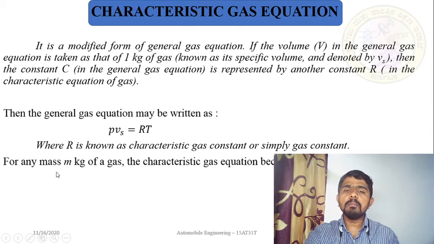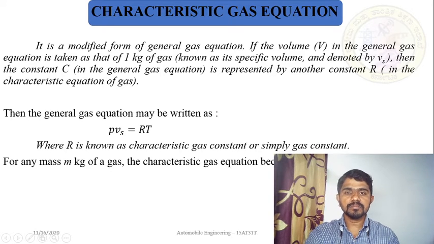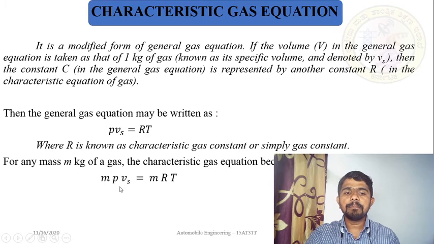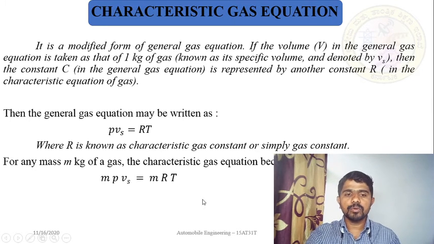For any mass m kg of gas, the characteristic gas equation becomes m P Vs is equal to m R T, where m is mass, P is pressure, Vs is specific volume, R is the gas constant, and T is temperature.